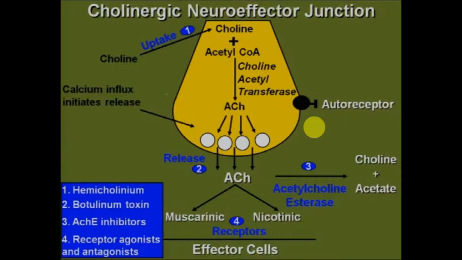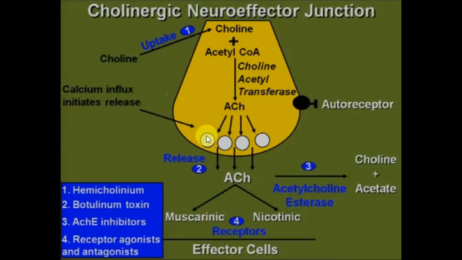After going through the fundamentals of ANS innervation, now we are going to study cholinergic receptors and the cholinergic system. First step is the choline uptake. Choline is taken up and then it combines with acetyl-CoA. Then the enzyme choline acetyltransferase converts it into acetylcholine.